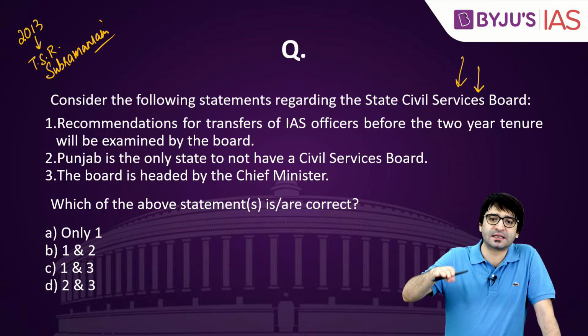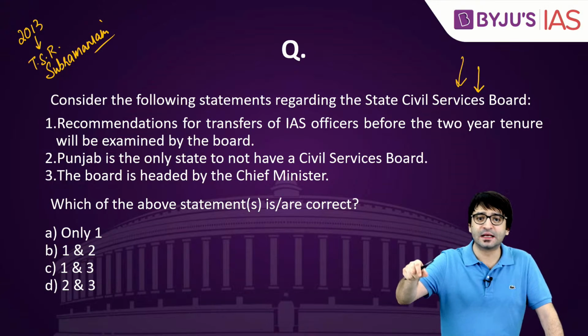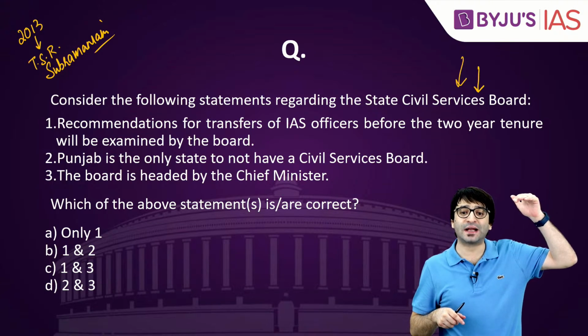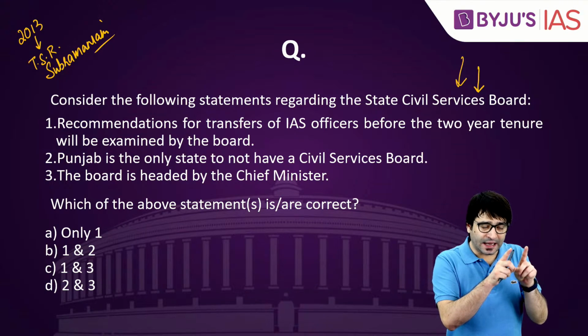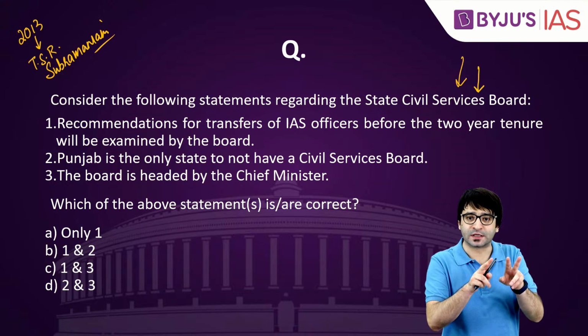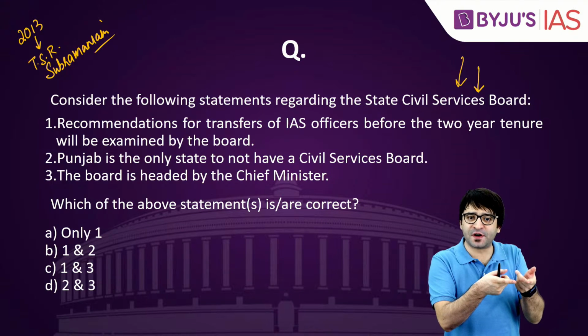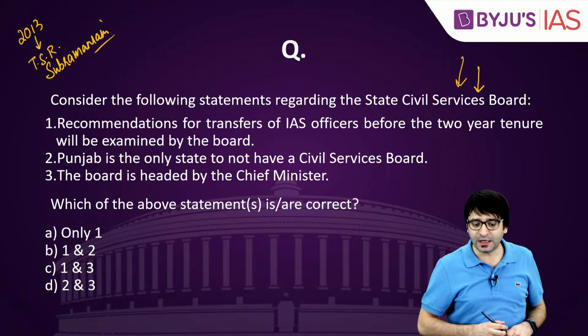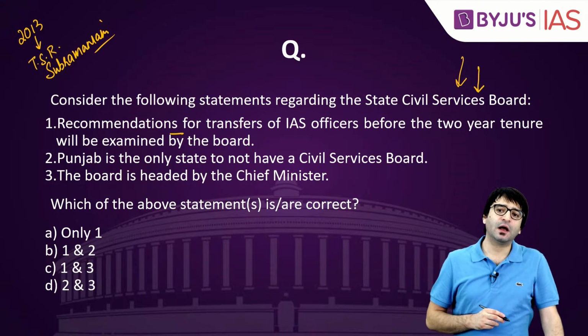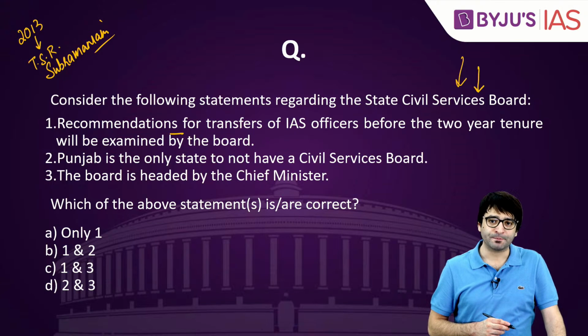That means there has to be a Civil Services Board in every state. There has to be a Civil Services Board at the center as well. And there has to be a tenure for a bureaucrat. An IAS officer should have a tenure of 2 years. If you want to transfer this bureaucrat before completing the tenure of 2 years, what do you need? You need the permission of the Civil Services Board.